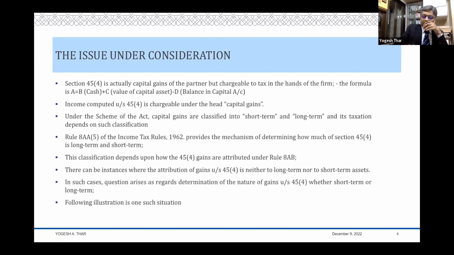So having said that, there are some strange situations where this 45(4) gain cannot be attributed to anything, neither long-term nor short-term. And if it is neither long-term nor short-term, then what happens to that gain is a question which is under consideration in this particular case study.